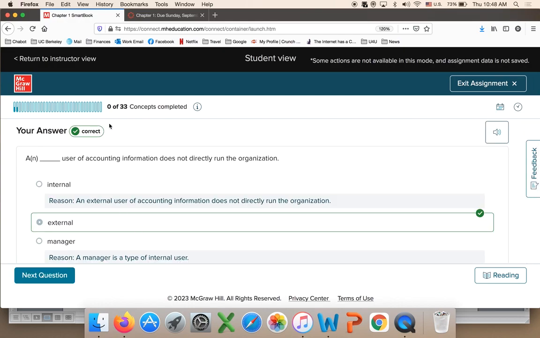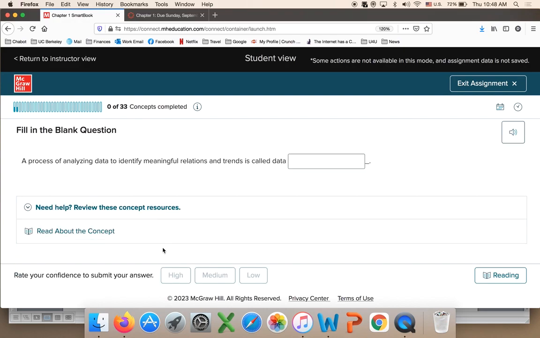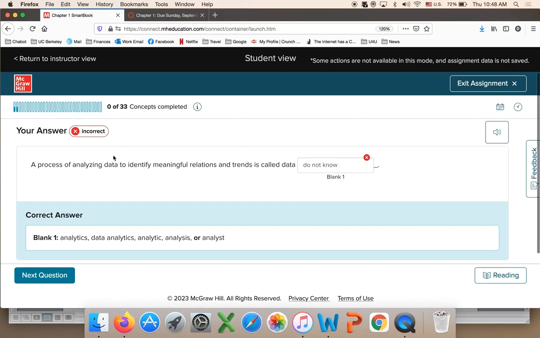You can log out and come back. Once everything is filled in, you get your 10 points. It does give you partial credit. If you answer a question incorrectly, it's okay. Nobody sees it. If I answer it incorrectly, the system will not count it against me. It will just ask me another question on this concept until you get it. So that's Smartbook, okay?